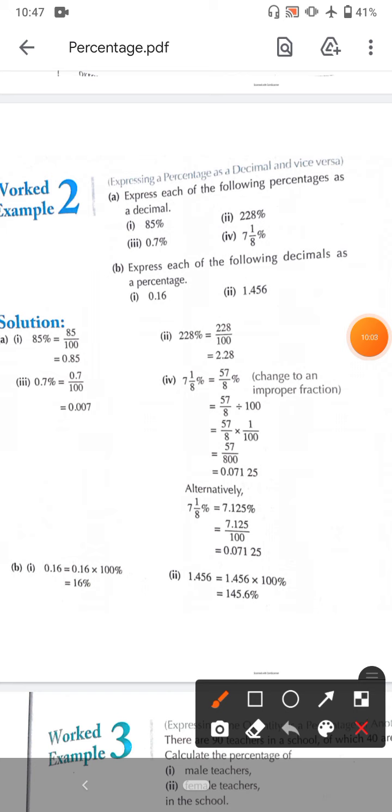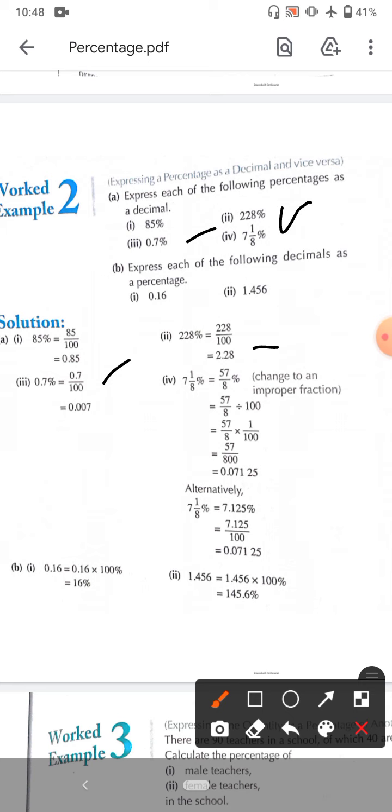Now next, 228. Same procedure, 228% means 228 out of 100. So 228 by 100. Next is 0.7%. So 0.7% means 0.7 by 100. Same procedure, 0.7 by 100 means 0.007. Similarly, 7 whole 1 by 8%, convert it into 57 by 8%, an improper fraction. Remember that an improper fraction is always changed from a mixed fraction. So 7 whole 1 by 8% is equal to 57 by 8%.